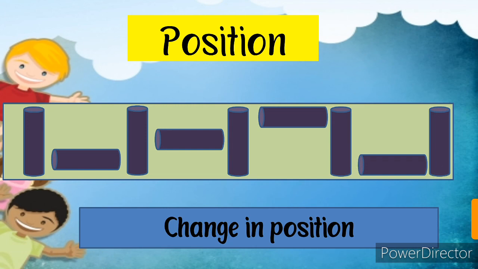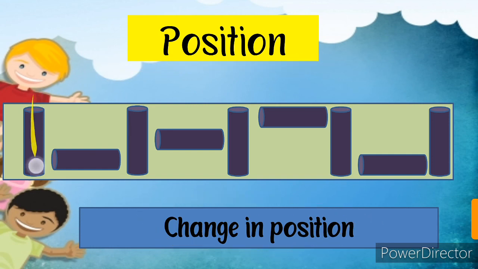But here, do you observe that it is at the bottom, then at the middle and then at the top? So the position of the sleeping cylinder changes every time. Again the repetition will be at the bottom, so the next will be at the middle and after this at the top.